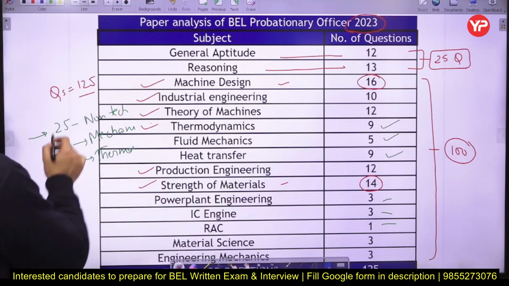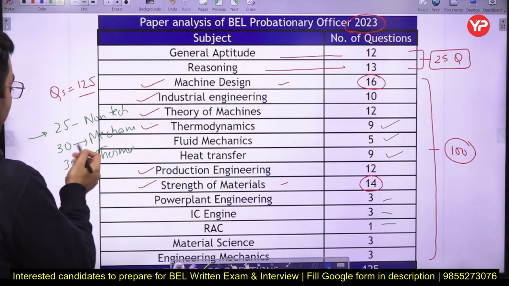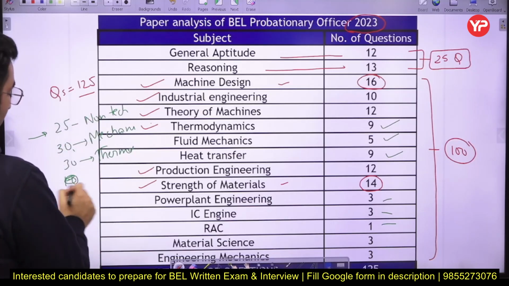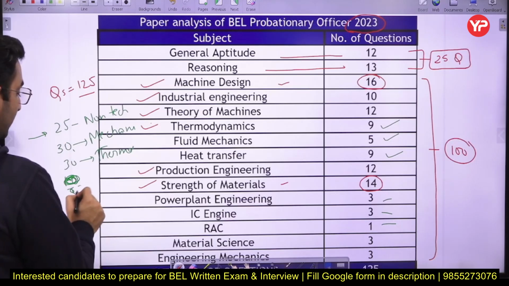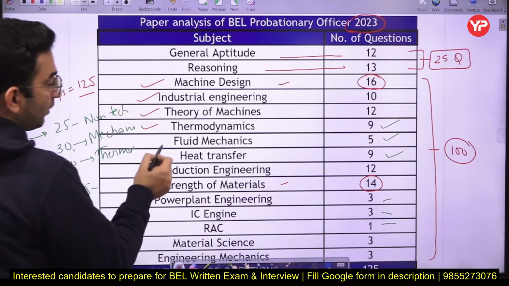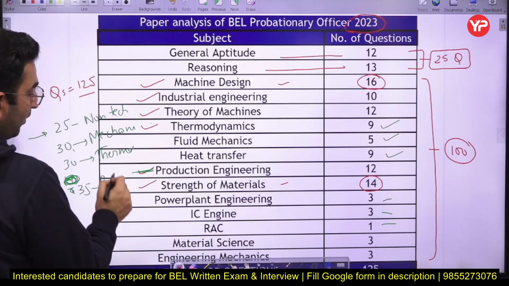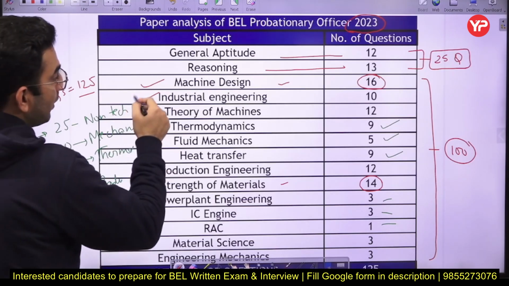And the remaining portion, around 35 questions, are directly asked from production engineering, production plus material science plus the industrial part.